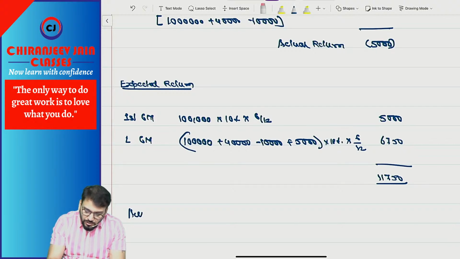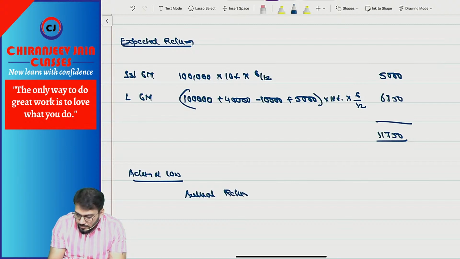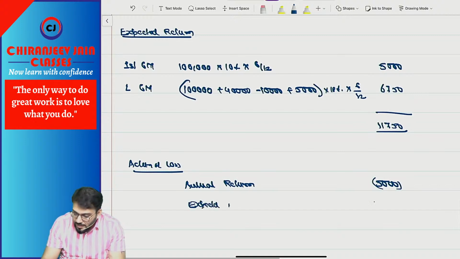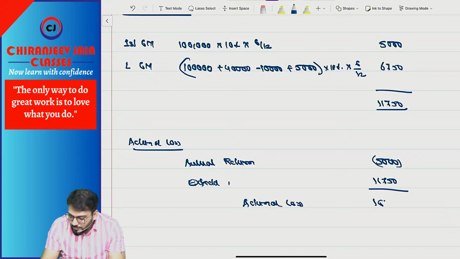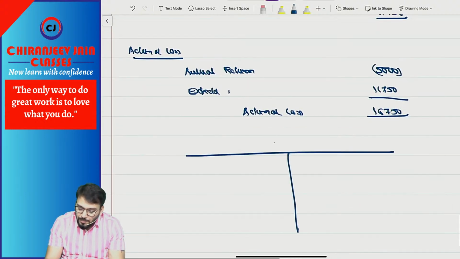Now I'll find out actuarial. So there is an actuarial loss. Actual return was negative 5,000 and expected is 11,750. It means your actuarial loss is 16,750. Understood? So what account will we prepare? The plan asset account.